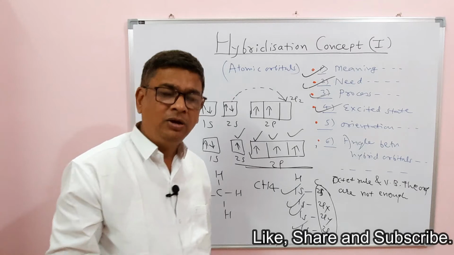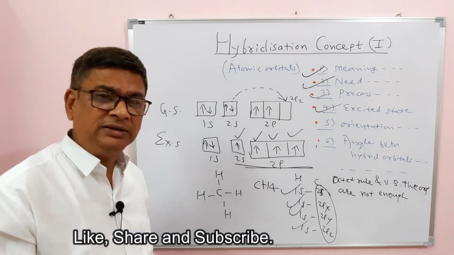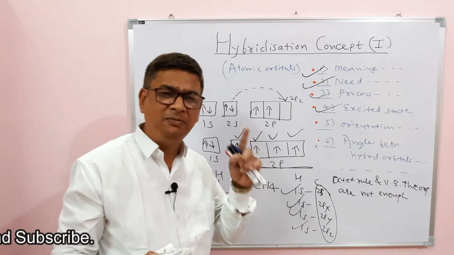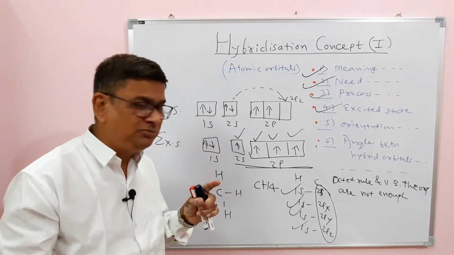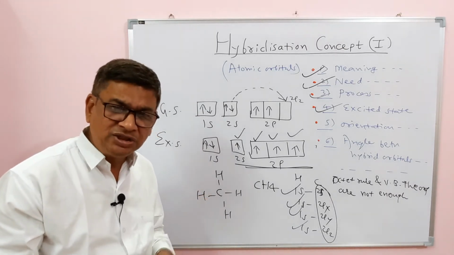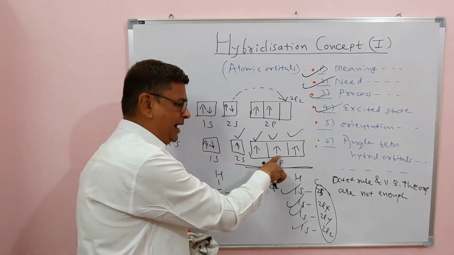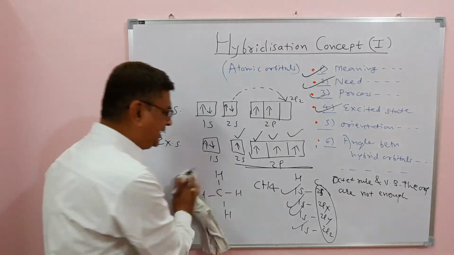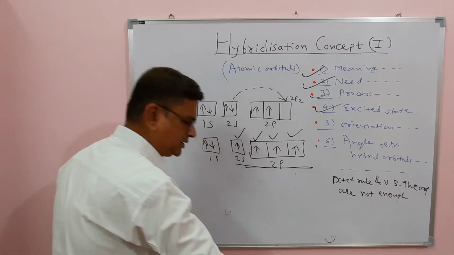It is found that all 4 CH bonds in the methane CH4 molecule are exactly the same, equivalent, with maximum symmetry, same bond angle, same bond energy. It means there is something going to happen in which these unequal orbitals 2s, 2px, 2py and 2pz are going to become equal, and that is hybridization. Now how does hybridization occur?